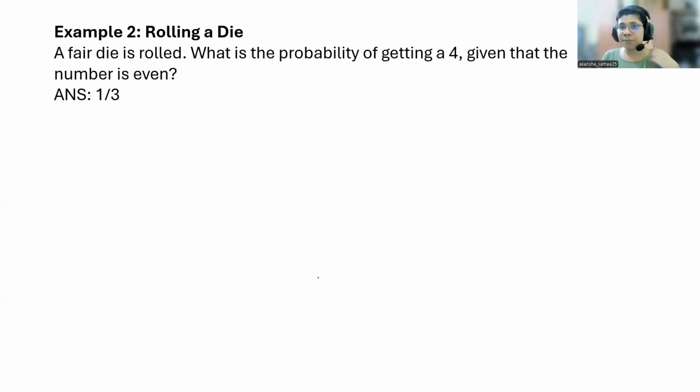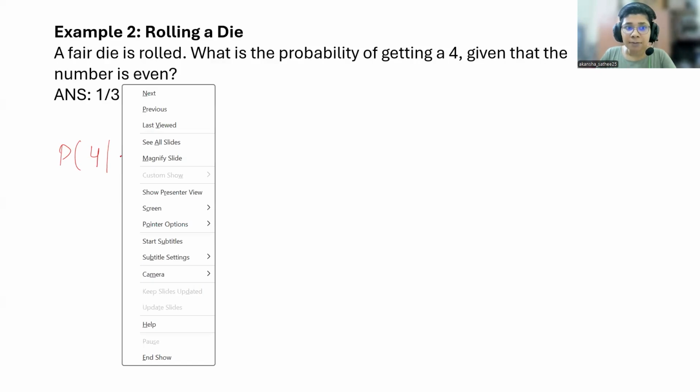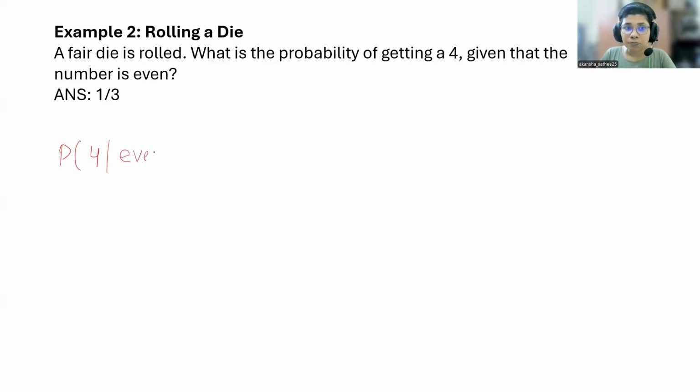Let's see the next example. It is a rolling die example. A fair die is rolled. It is a six-faced die. When you are playing Ludo, that dice you use, that die we are talking about. What is the probability of getting a 4 given that the number is even? So what is asked is the probability of getting a 4 given that the number is even.